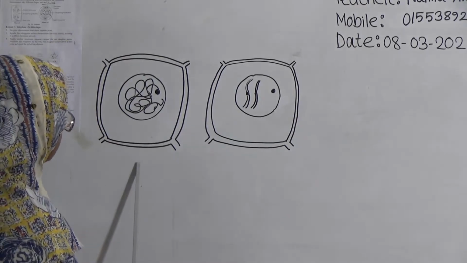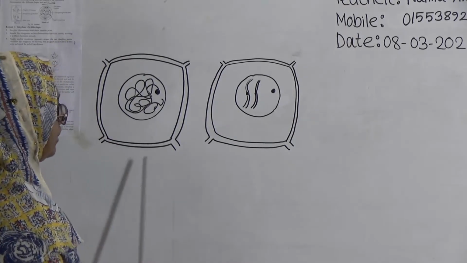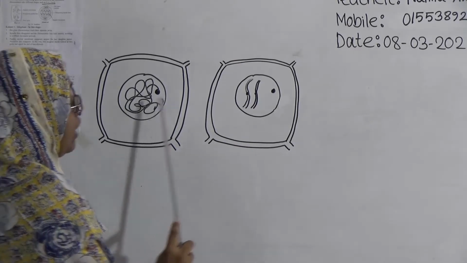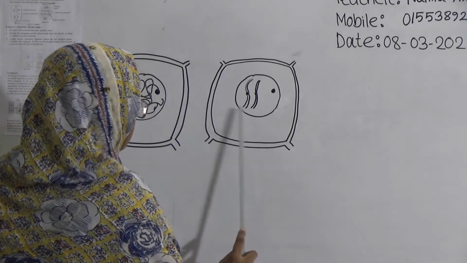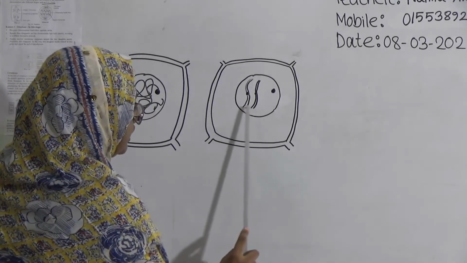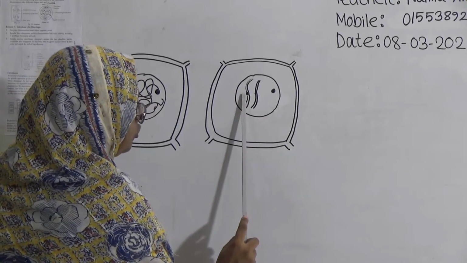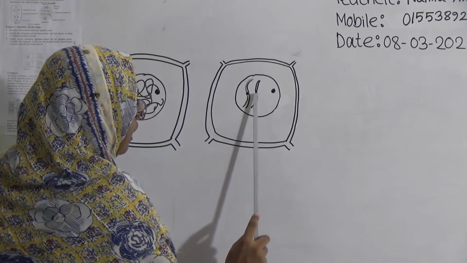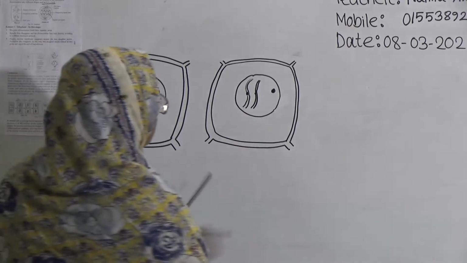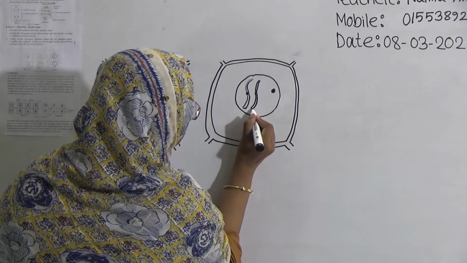At first it is the mother cell, and prophase starts here. Dehydration starts at the beginning, and after dehydration, when the chromatin starts to condense, you can easily see the shape. Here is the centromere and two arms on both sides. You are seeing that. Okay, I am drawing that portion,